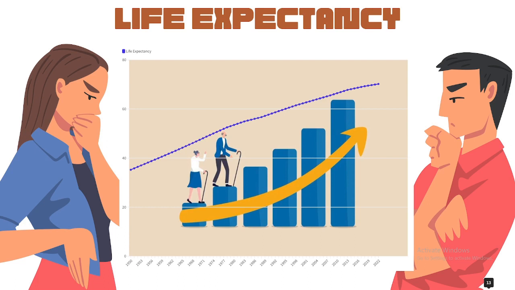As we can see, the chart here shows India's life expectancy over the last 70 years. For someone born in the 1950s in India, they would have an average life expectancy of 35.21 years, but now that life expectancy is more than 2 times longer. And with the decline in fertility along with the increase in life expectancy, we are going to witness a transformation in the age demographics of India, which also brings another challenge, the increasing number of older persons in the population.